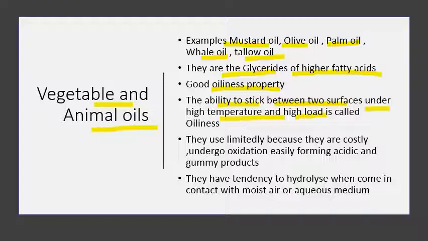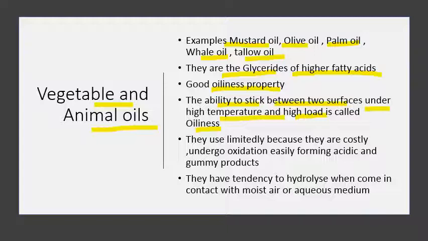So under high pressure and high temperature, the ability to stick between the surfaces is called oiliness property, and this property is very good in these oils. That's why it is used as a lubricant.